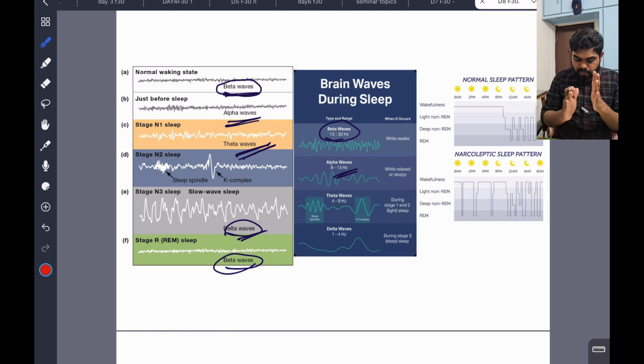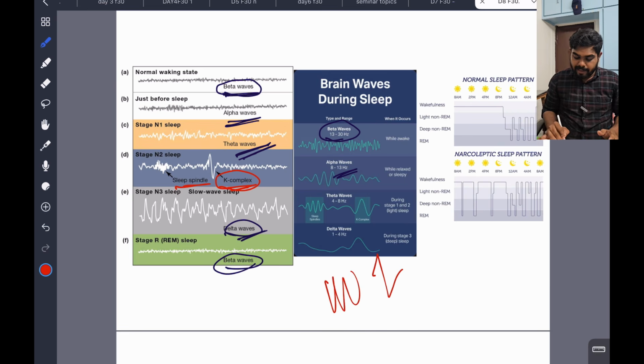In N1 and N2, N2 has something called K complexes. N2 sleep has the maximum share of the sleep cycle, 45%. K complexes and sleep spindles are seen in N2.